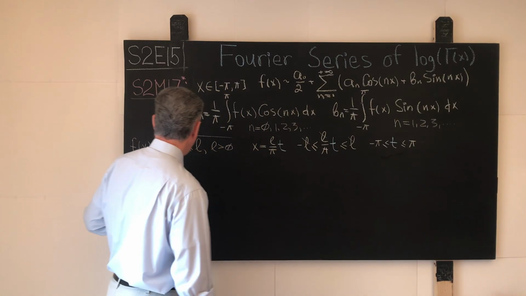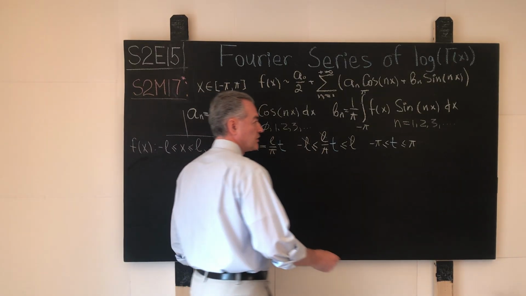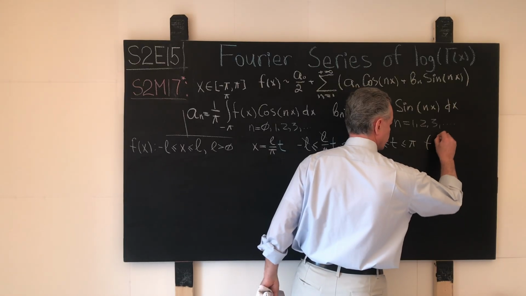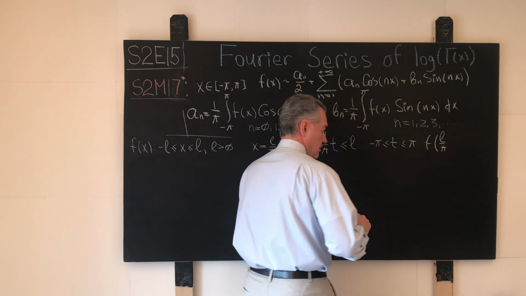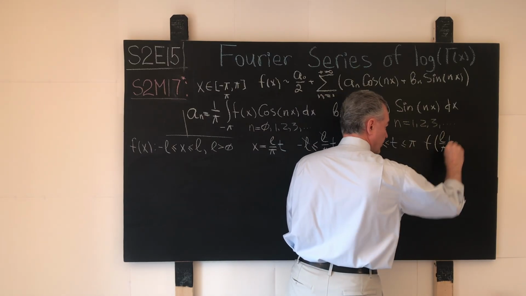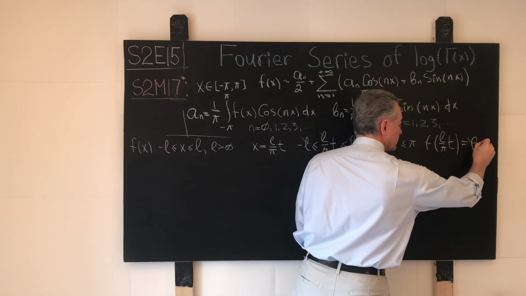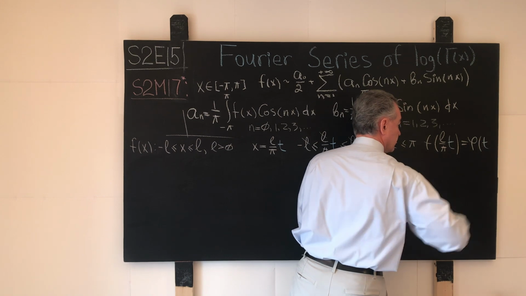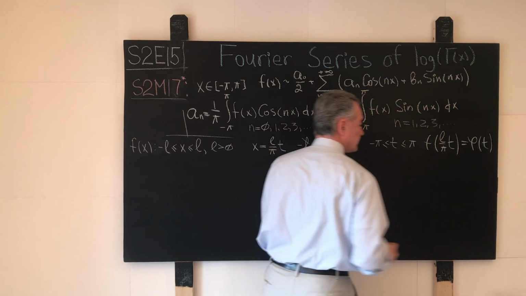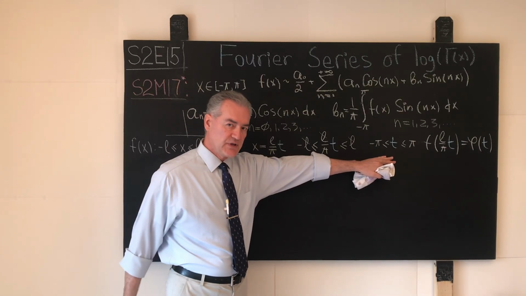That means that our original single variable real-to-real function will now look as follows. F of L over pi, and then we'll write the new variable t over here like so, will be a new function, phi, let's say, phi of t, like so. And if you already see where this is going, then you can fast forward to the next segment.